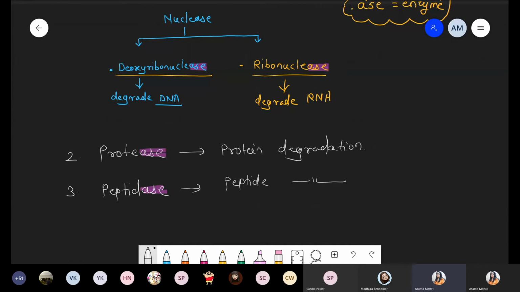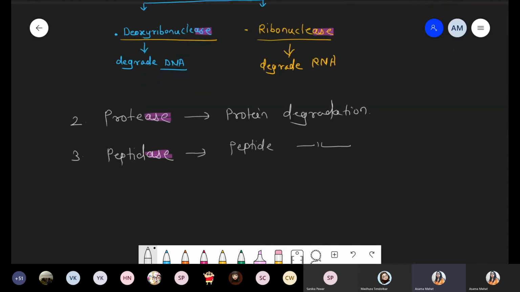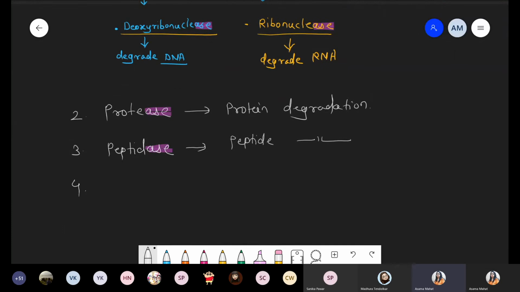You will study this in biomolecules, but definitely both protein and peptide are made up of amino acids; they vary on the basis of the number of amino acids. If more than 50, protein; if less than 50, peptide. So for peptide degradation an enzyme is required, that is peptidase.